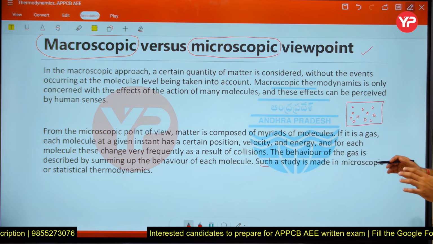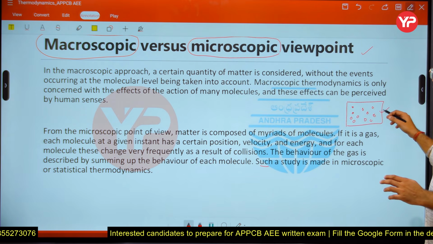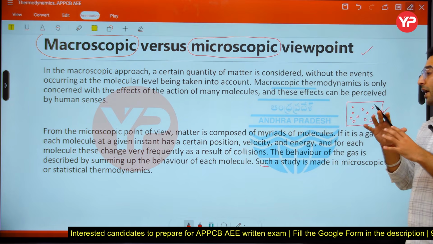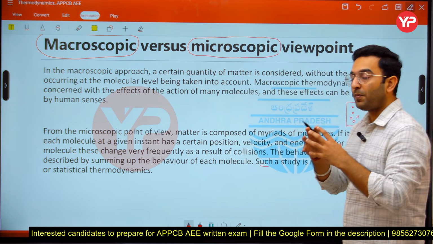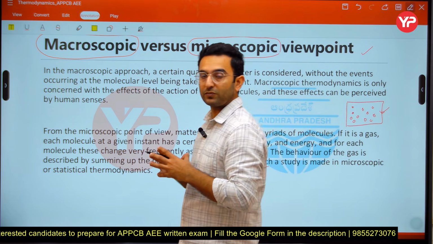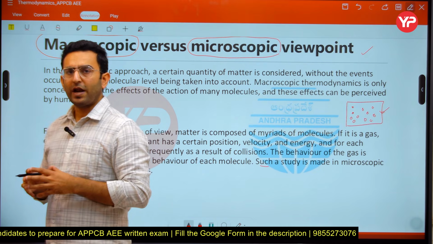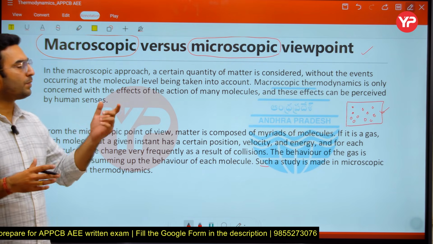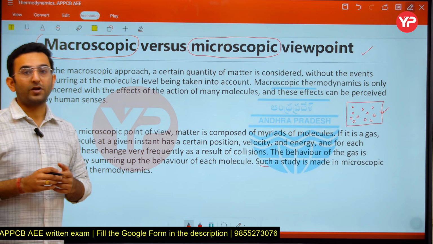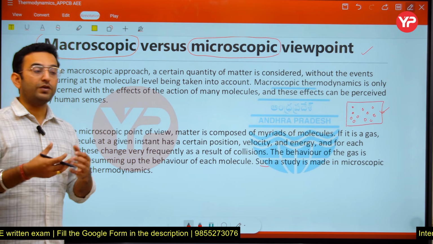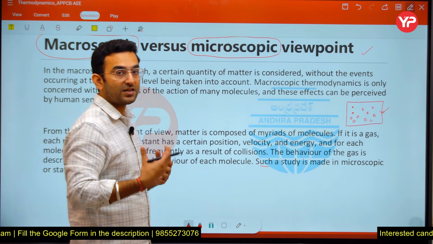So I can say here that the macroscopic viewpoint is dealing with the average property of the particular system here, okay? And the branch of thermodynamics which deals with the macroscopic properties is known as classical thermodynamics. So what is important for us? The important part is to study classical thermodynamics.